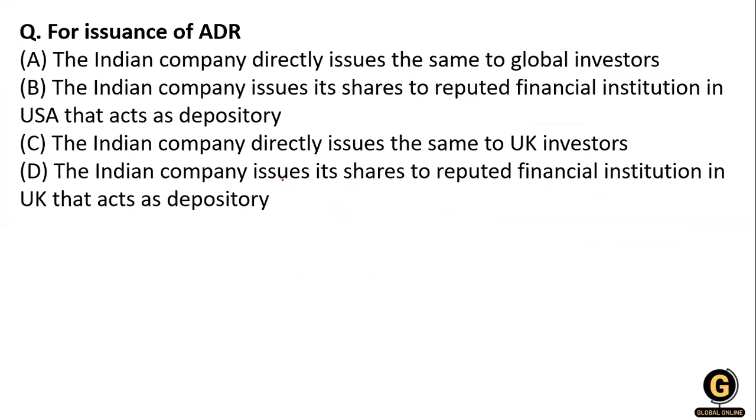For issuance of the ADR, option A: the Indian company directly issues the shares to the global investor. B: the Indian company issues its shares to a reputed financial institution in the USA that acts as a depository. C: the Indian company directly issues the shares to the UK investor. And D: an Indian company issues the shares to a reputed financial institution in the UK that acts as a depository. So what is happening?